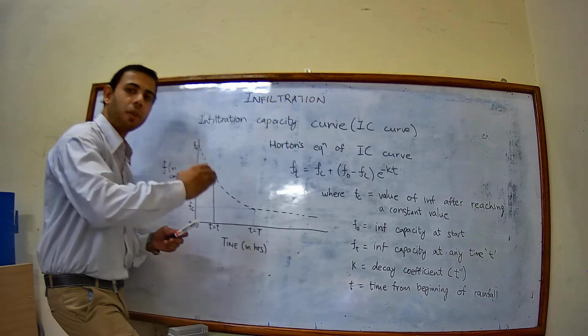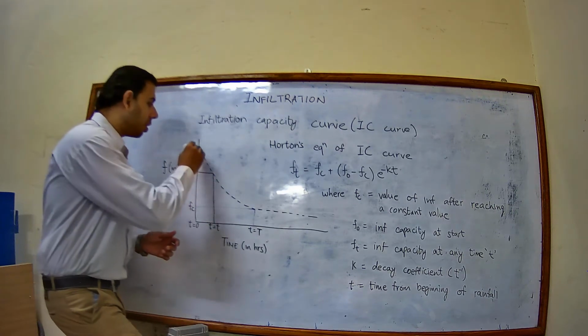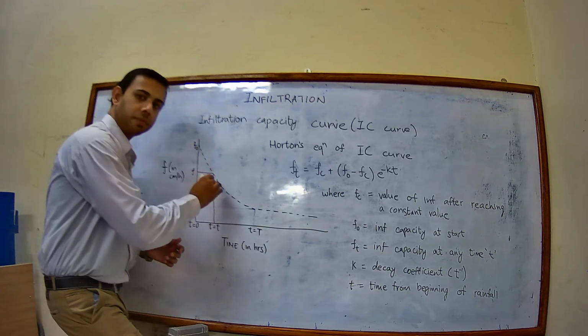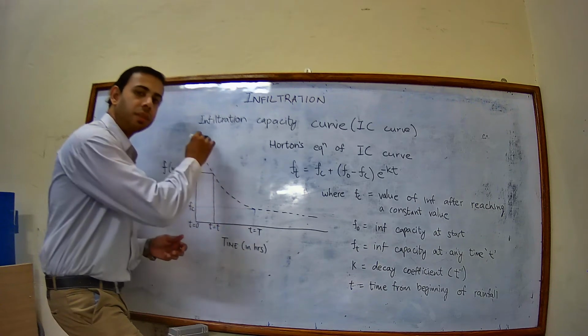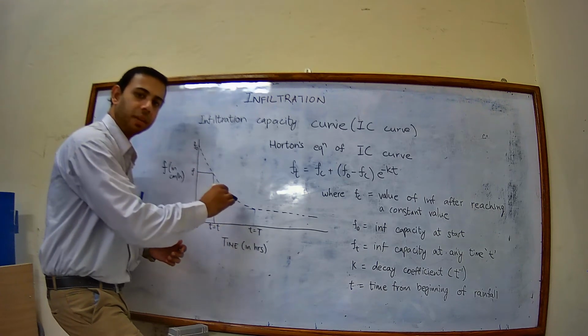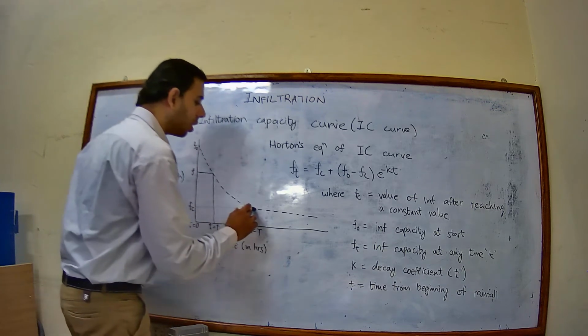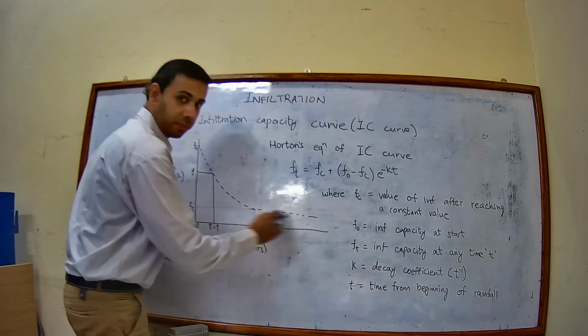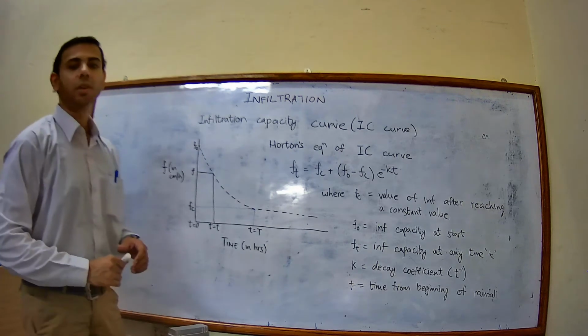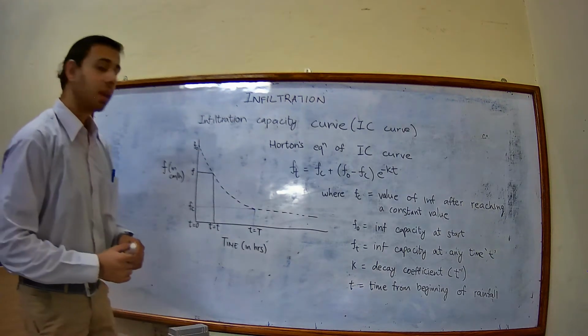As more and more rainfall occurs, the curve slows down. The curve reduces considerably and it reaches a point of constancy.